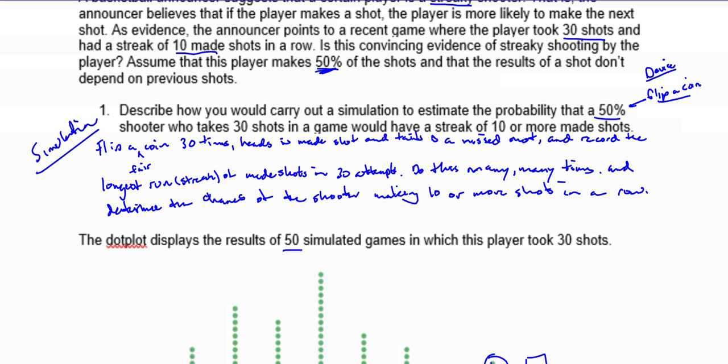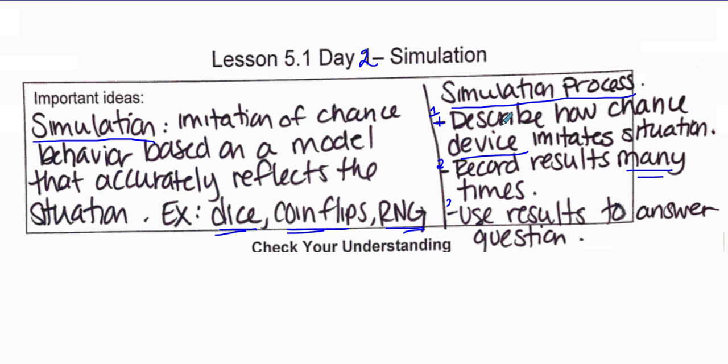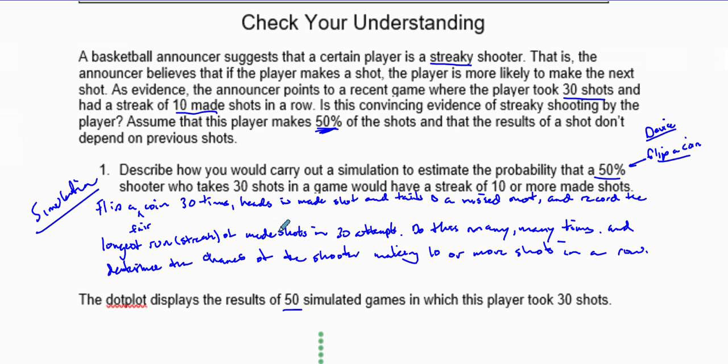And that goes back to our previous thing of how we describe a simulation. Describe how chance behavior is modeled. That's where we flip the coin, record the results many times, and then use that to answer the question. So the 1, the 2, and the 3.